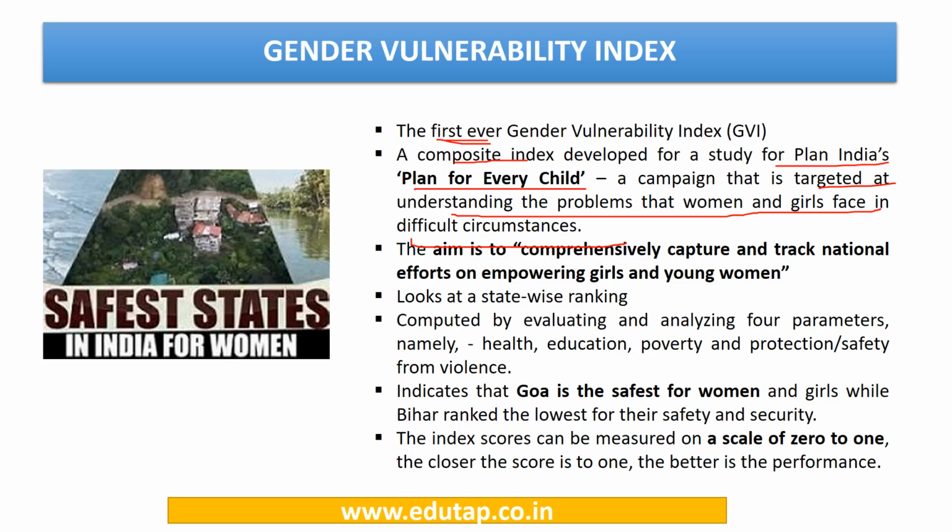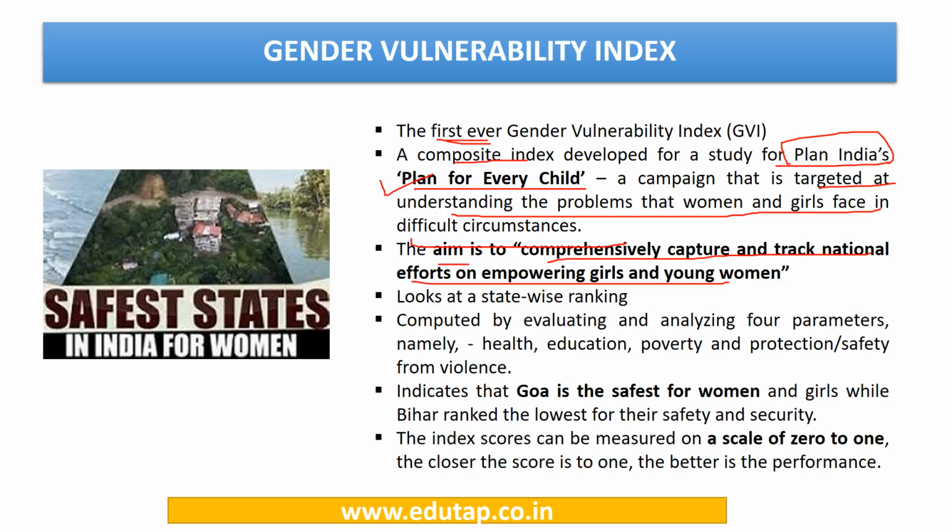So the index has been developed by Plan India. We have to keep in mind this, and it was developed under the Plan for Every Child campaign. The aim of the index is to comprehensively capture and track national efforts for empowering girls and young women, because the index takes into account a number of parameters, so it comprehensively takes into account how different factors affect the safety, education, health, etc. of a particular gender, mainly girls and young women.